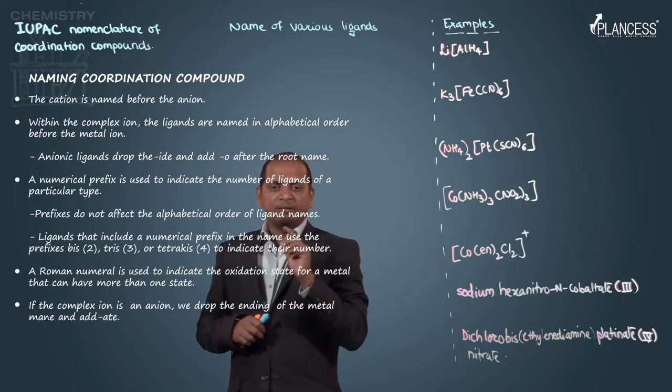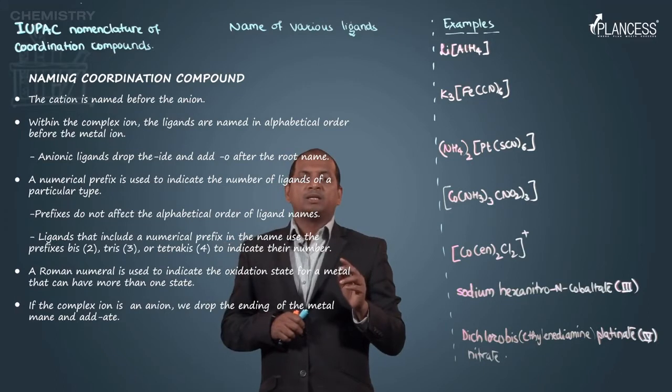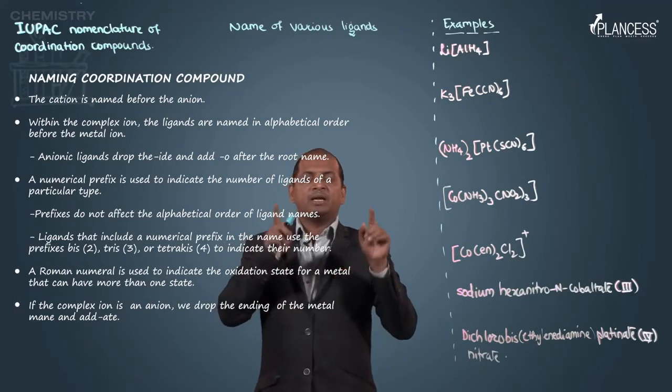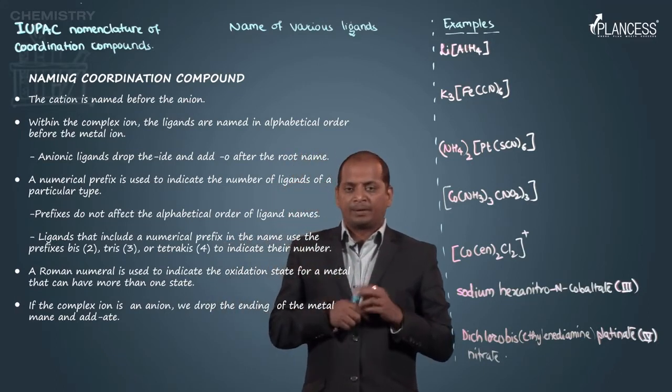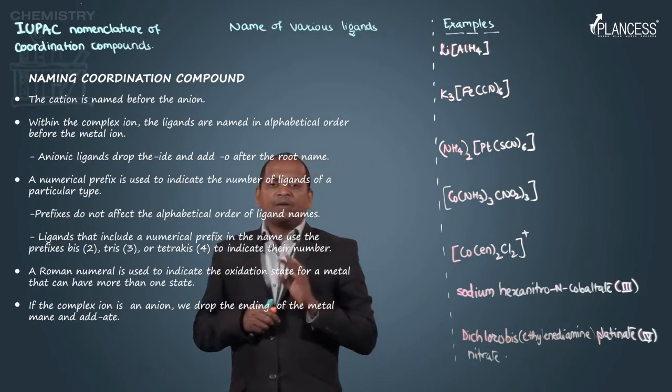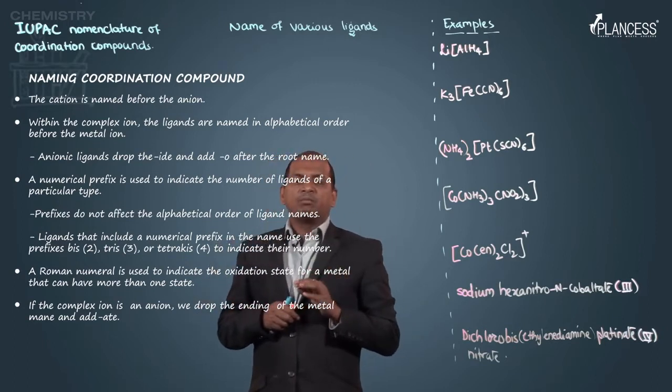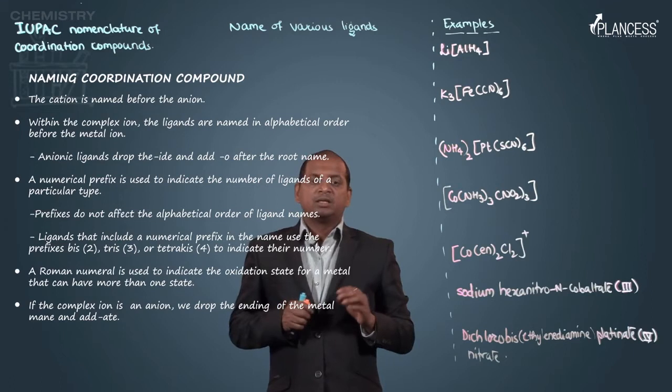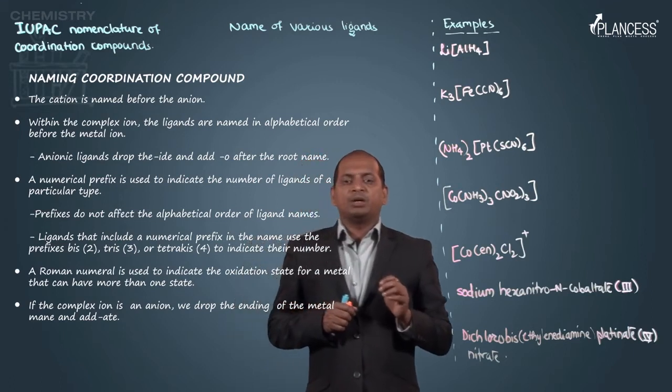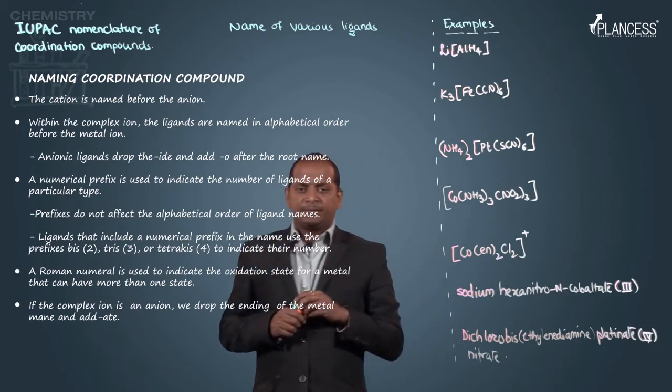After writing bis, if there are two ligands, then we put the name of the ligand in parentheses, in a bracket. So after writing the names of all the ligands, we write the name of the metal ion.